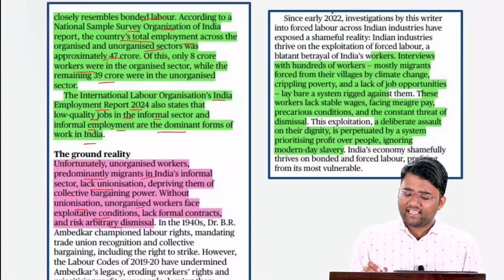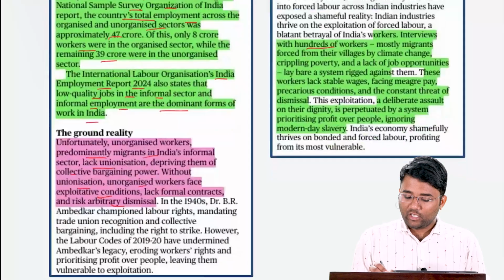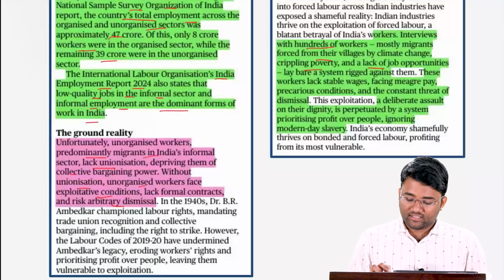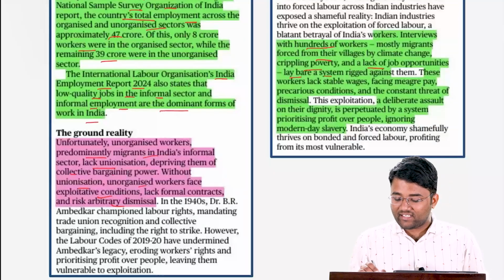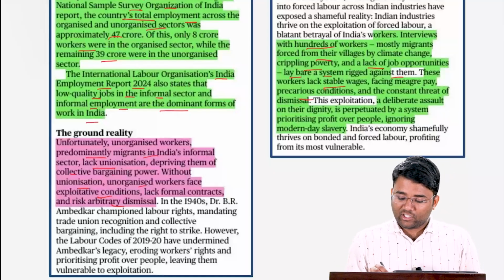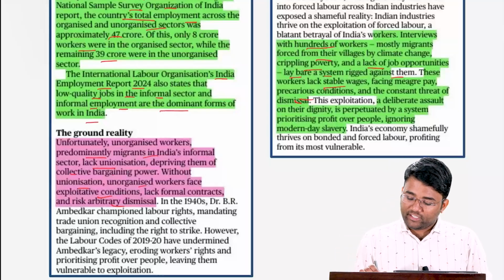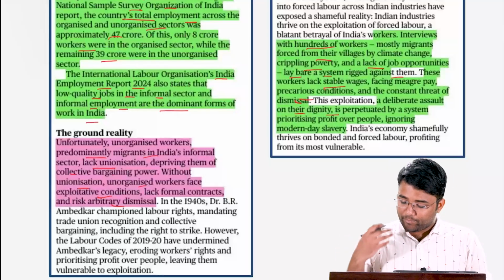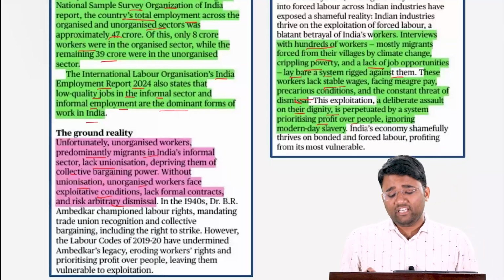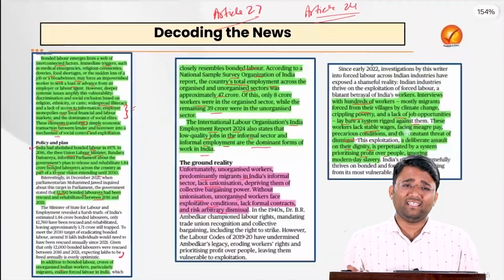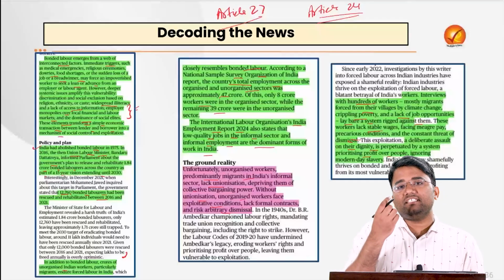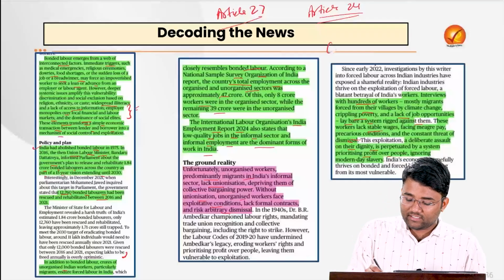Also, the writer has interviewed hundreds of workers, mostly migrants, who were forced from their villages by climate change, crippling poverty, and lack of job opportunities, and that laid bare a system which is rigged against them. These workers lack stable wages, facing meager pay, precarious conditions, and the constant threat of dismissal. And this exploitation, a deliberate assault on their dignity, is perpetuated by a system prioritizing profit over people, ignoring modern day slavery. Even if these people report to the police authority, there is lack of proper action, and bureaucratic apathy.